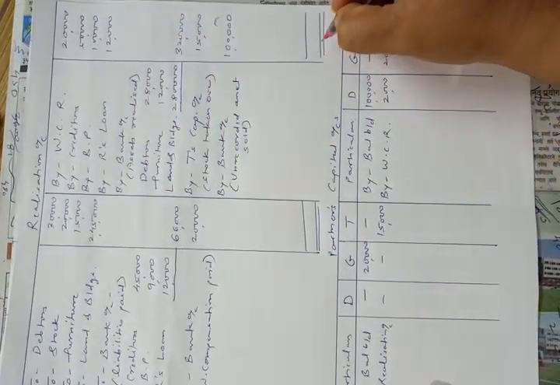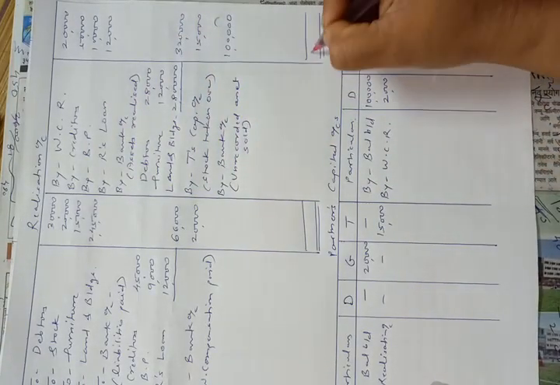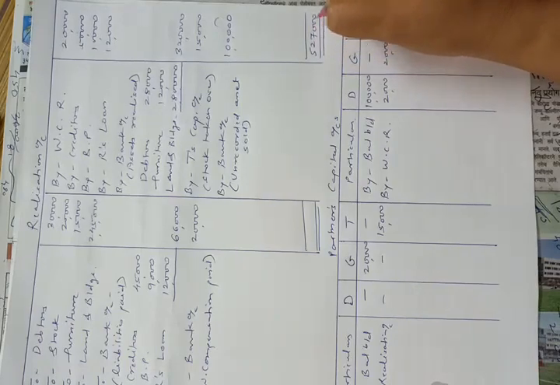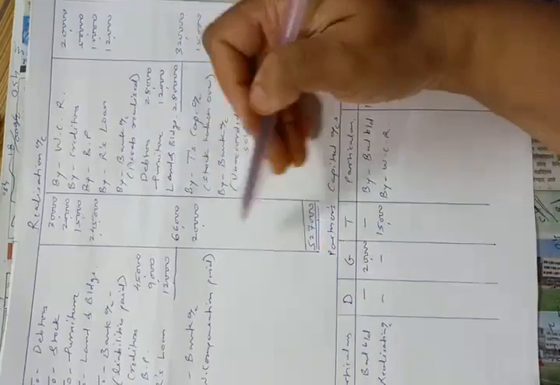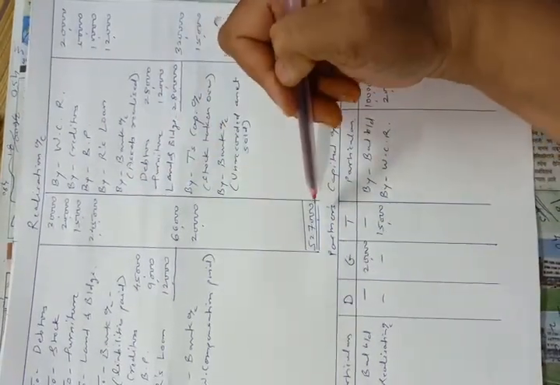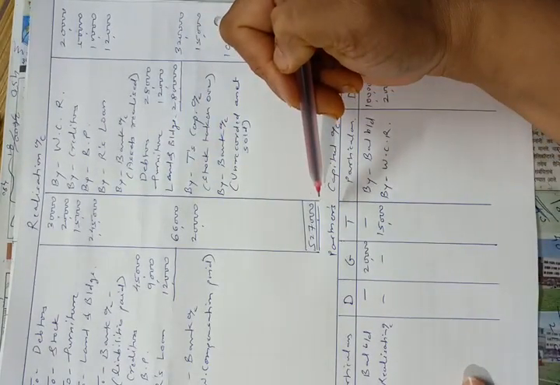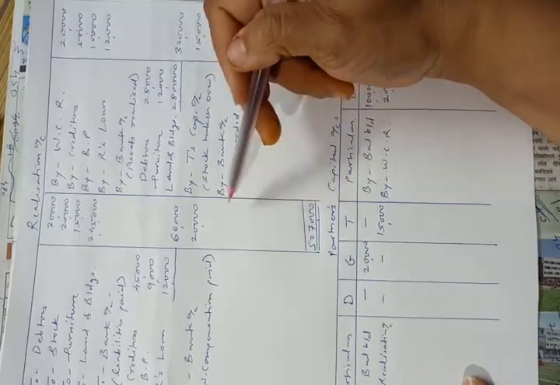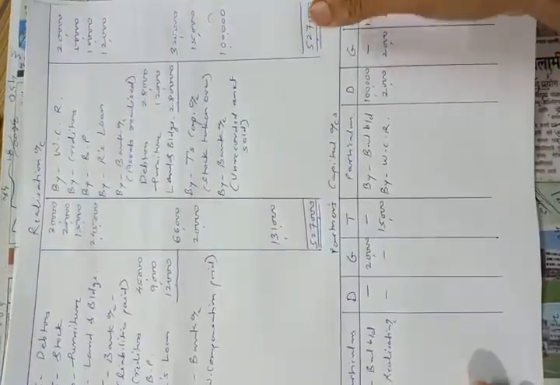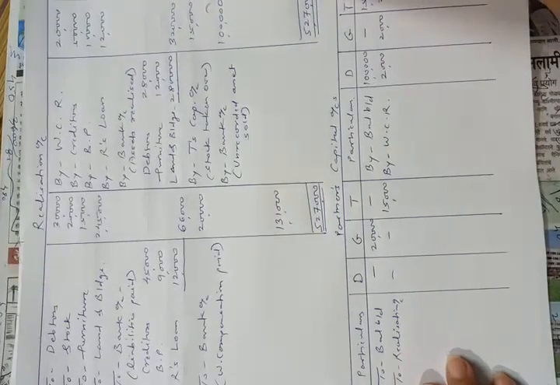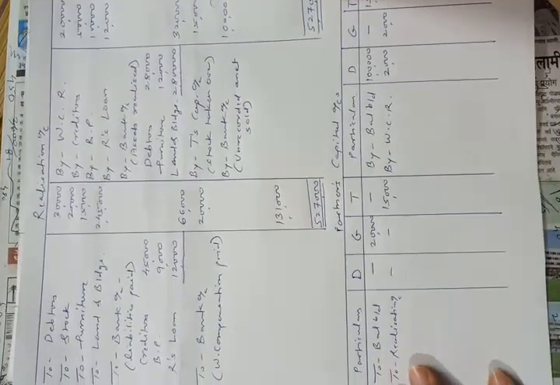So credit total is more. We have to deduct debit total, 3,96,000, from 5,27,000. So the difference will be rupees 1,31,000, which should be distributed between the partners in their profit sharing ratio, which is equal.